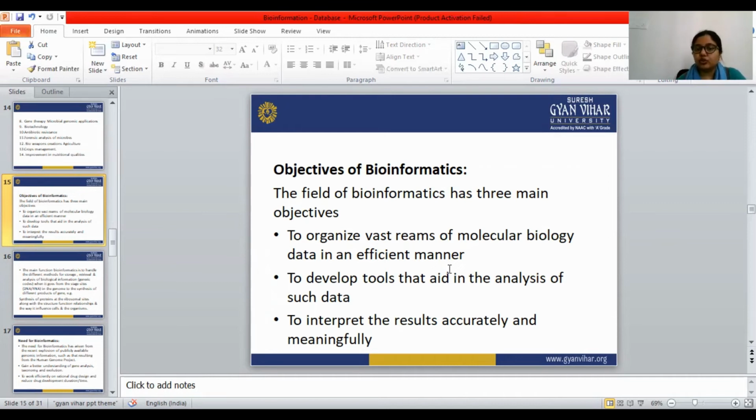The second objective is to develop tools that aid in the analysis of such data.